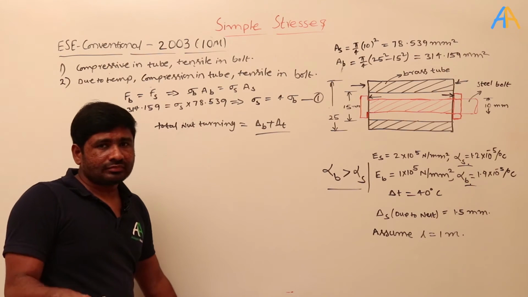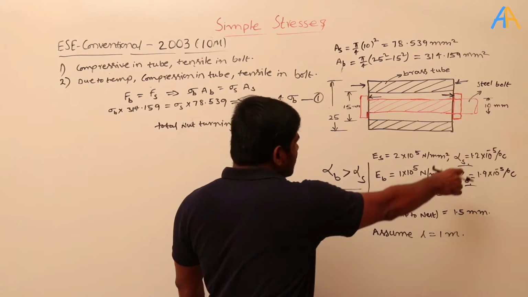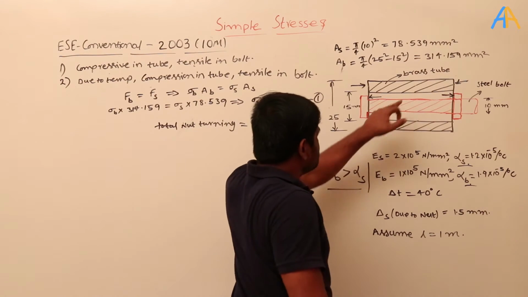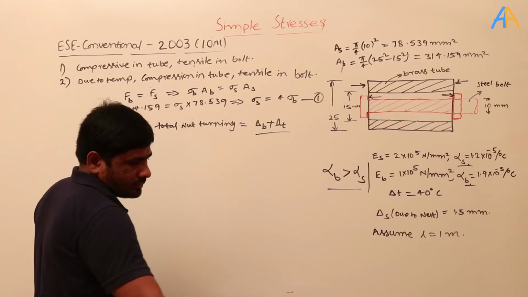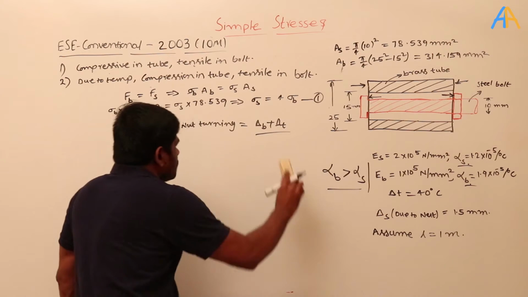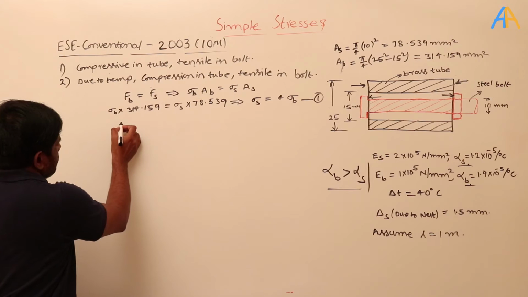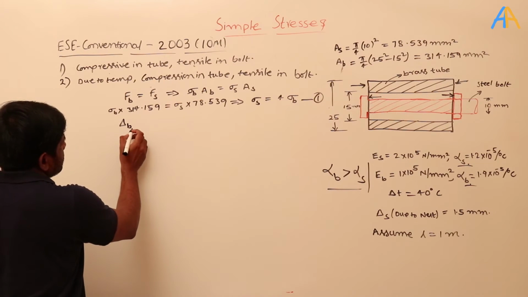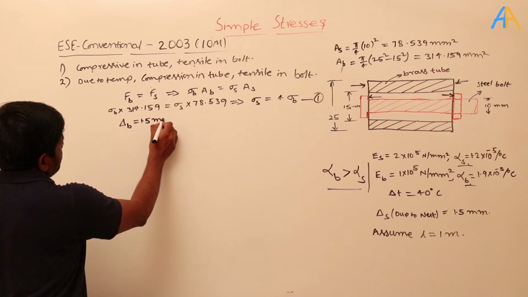But instead, it is mentioned that when you tighten the bolt, there is a contraction in the brass tube. So what is mentioned here? Delta in the B, the brass tube, is mentioned as 1.5 mm.